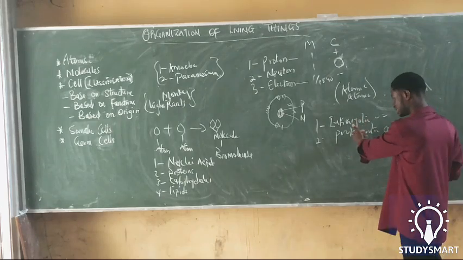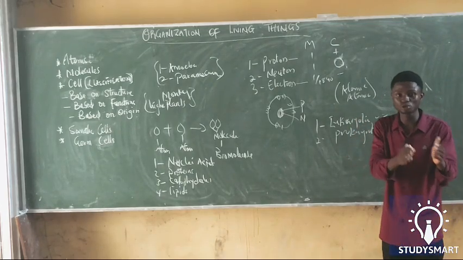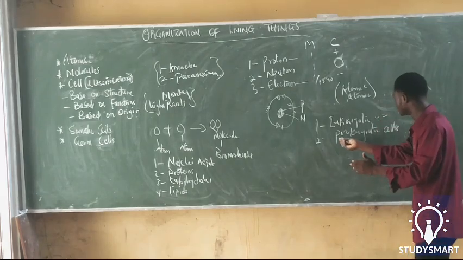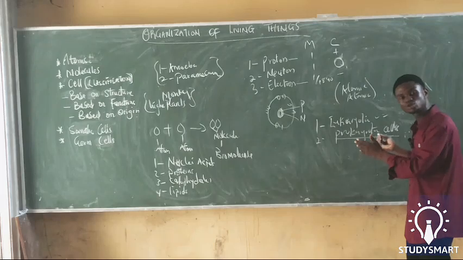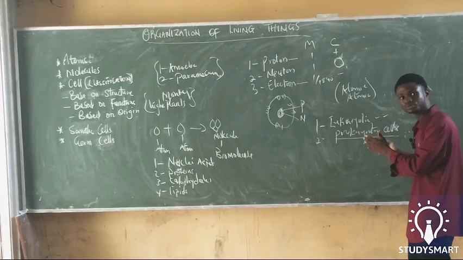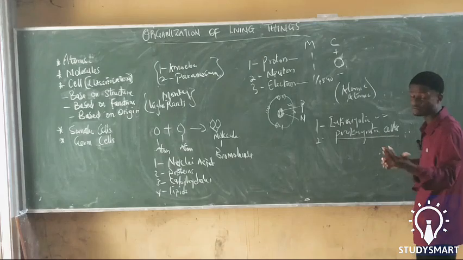So, for the eukaryotic cells, they have two nuclear membranes and they have two organelle membranes. But for the prokaryotic cells, it doesn't happen. They don't have two nuclear membranes or two organelle membranes. So we have different kingdoms as well. We have 5 major kingdoms.